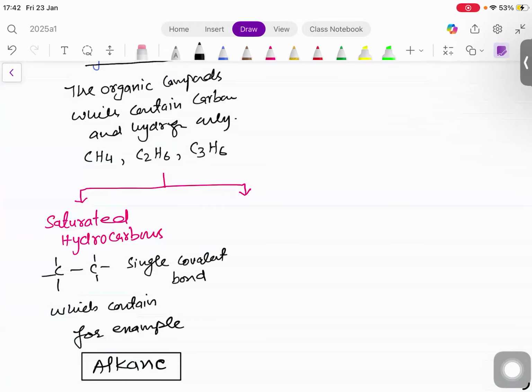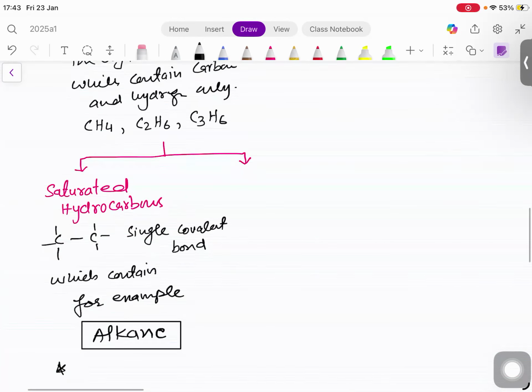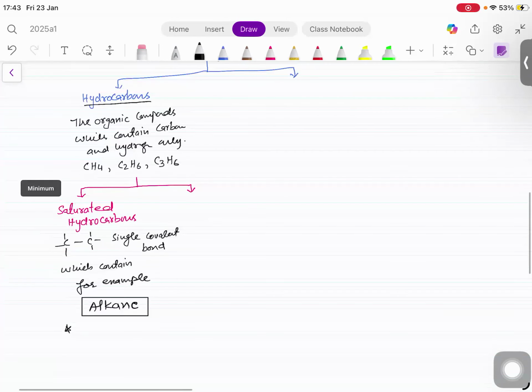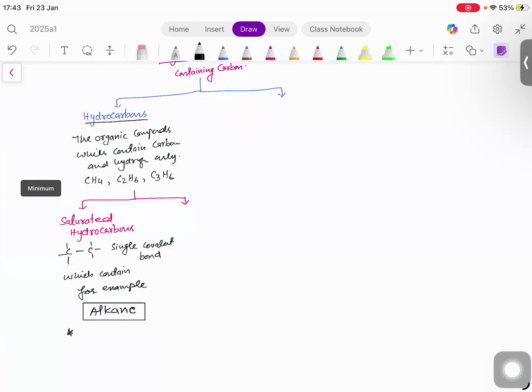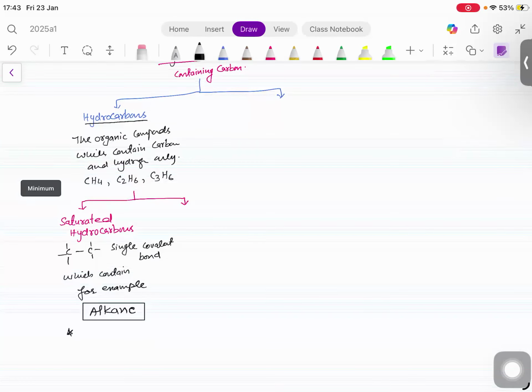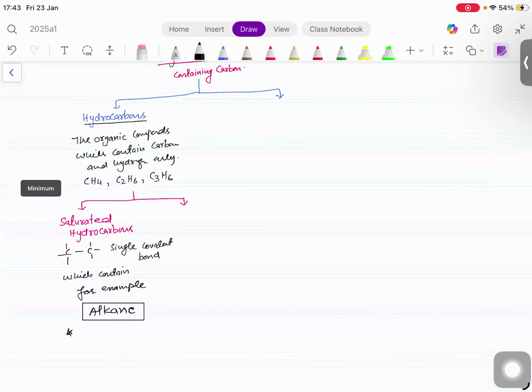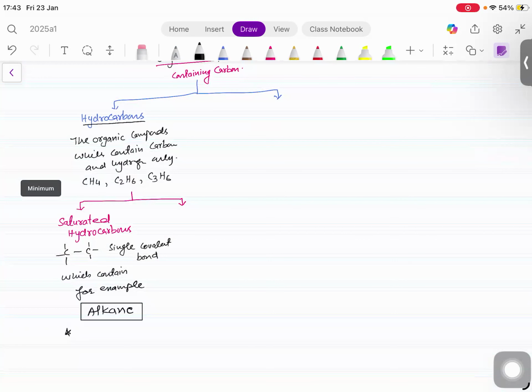Again, I'm saying, I hope you understand what I'm saying. You don't have to draw this, okay? You just keep writing like notes, okay? So saturated hydrocarbons, the organic compounds which contain carbon and hydrogen only, and then the saturated which contain carbon-carbon single covalent bonds, and the example, the group alkane, right?